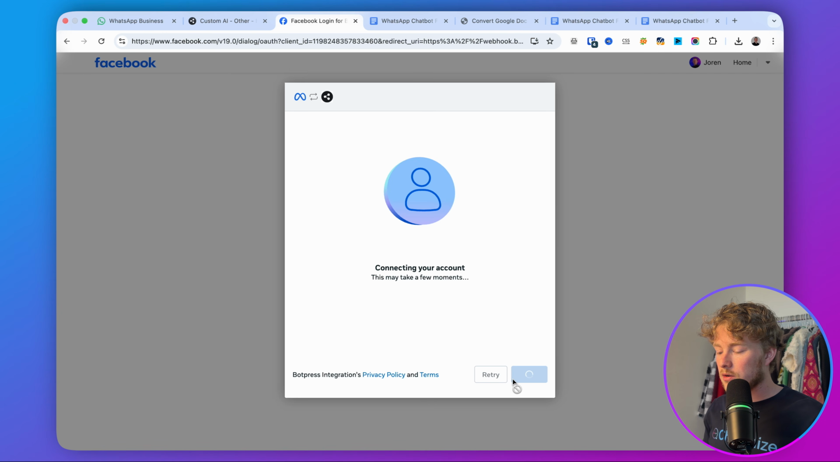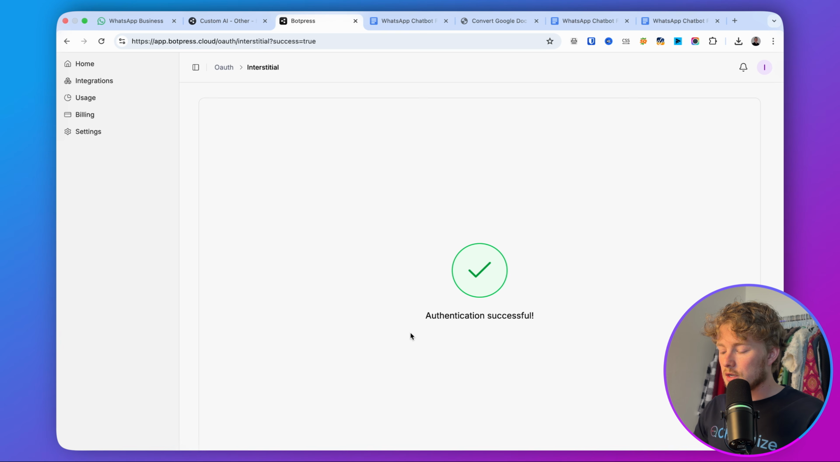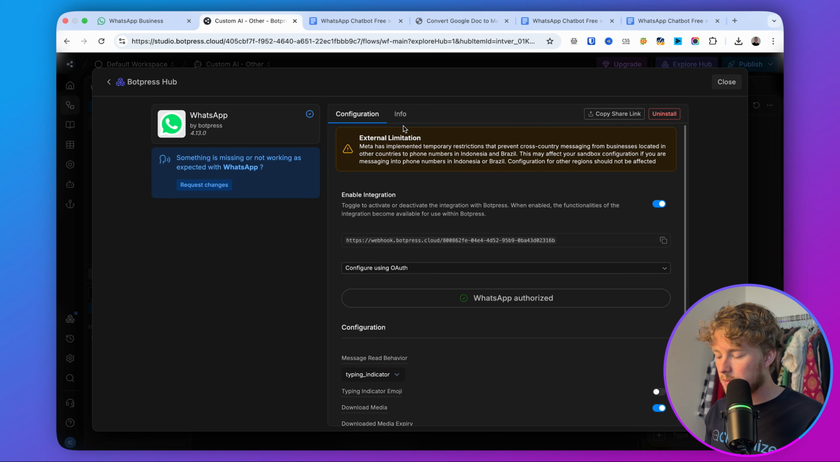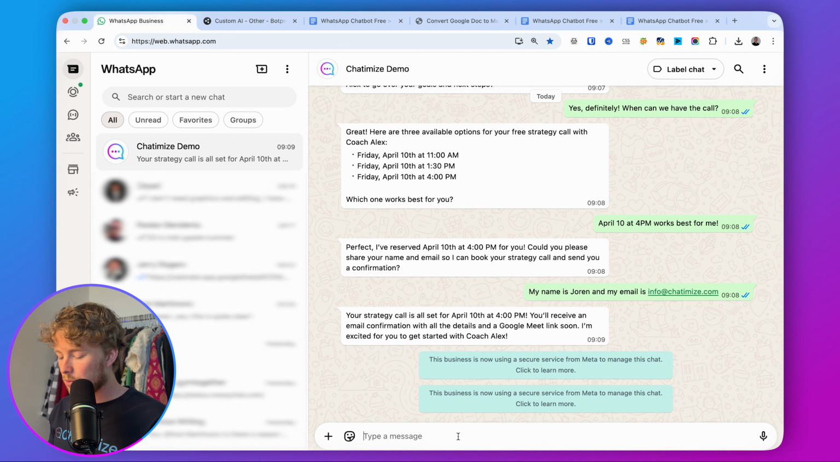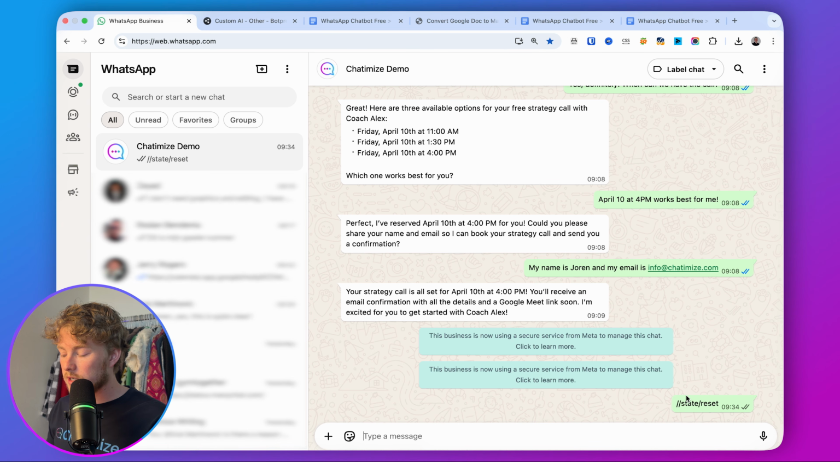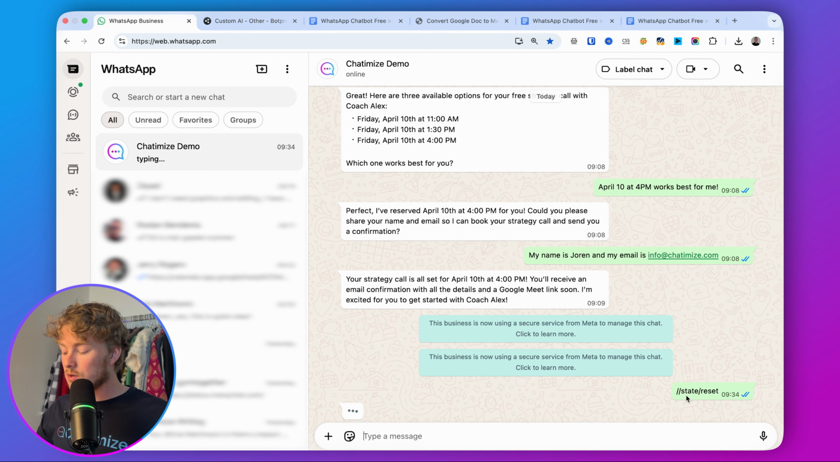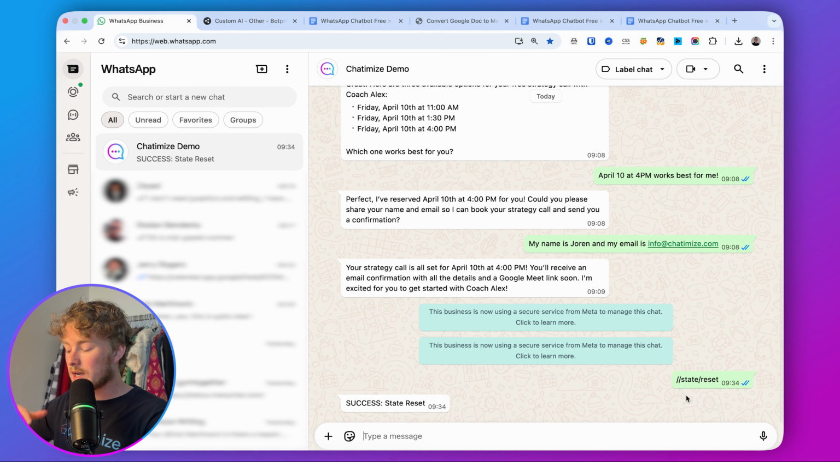I can just click here on confirm because I already did those steps before, and then click here on finish. So now you can see the authentication is successful. And then here, if we go back, you can see that WhatsApp is authorized as well. So then if I go to this phone number, this is what I showed you before, but I can just say here state reset. That's a very useful thing to do, honestly, because it will just reset your entire conversation.